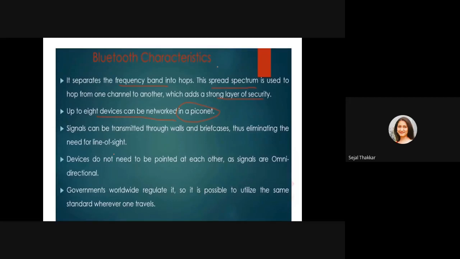So one network is going to connect with the other network, which is going to connect with the further network. So signal can be transmitted through walls and briefcases, thus eliminating the need for line of sight. Devices do not need to be pointed at each other, as the signals are omnidirectional. Governments worldwide regulate it, so it is possible to utilize the same standard whenever one travels. Omnidirectional signals are there, and no line of sight is required. You can be in any corner and you will get the signal.